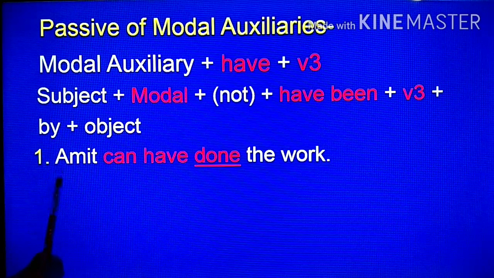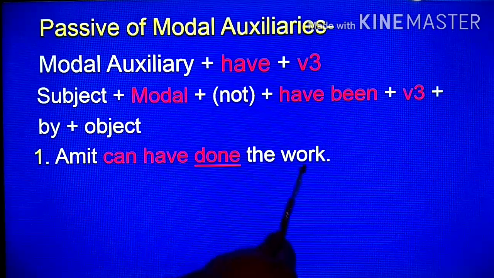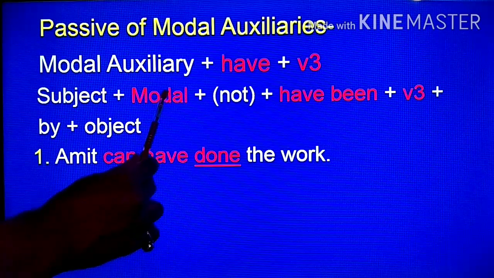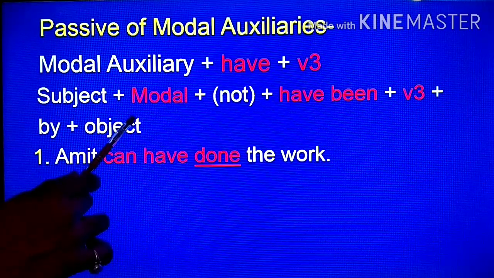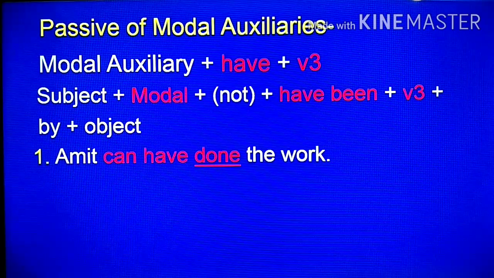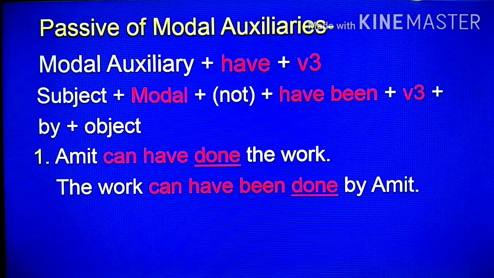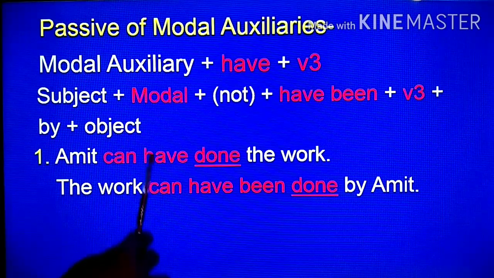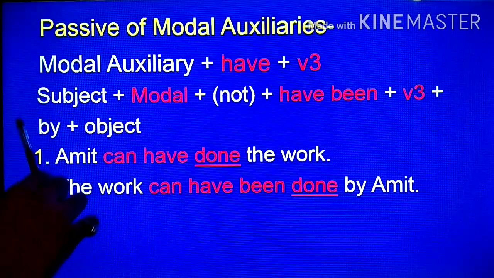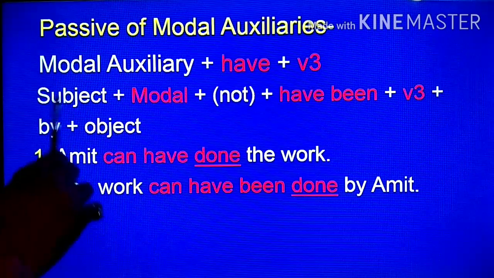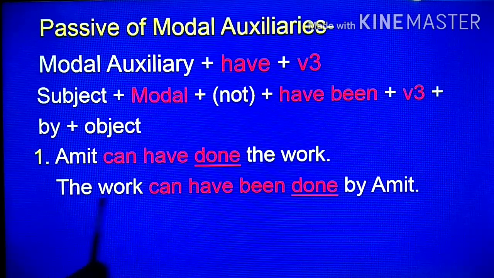Sentence: Amit can have done the work. Modal, have plus third form is given. In this sentence we will apply this rule. Passive of this sentence: first of all subject, the work. Modal, can have, not, no, been, third form, done, by object of Amit, Amit. The work can have been done by Amit. Next sentence.